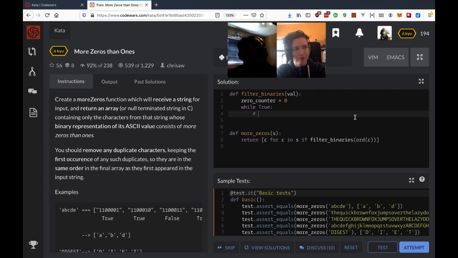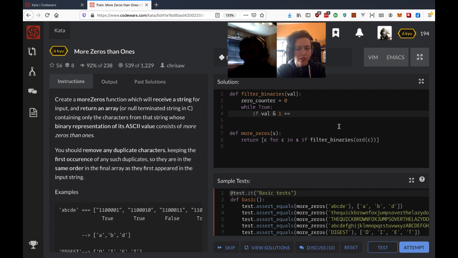Okay. So if val and 1 returns 1, then we know that's a 1, and so we subtract 1 from zero counter. Yeah, you're telling me the bitwise. So if val and 1, then we want to decrement zero counter, so we want to subtract 1 from zero counter.